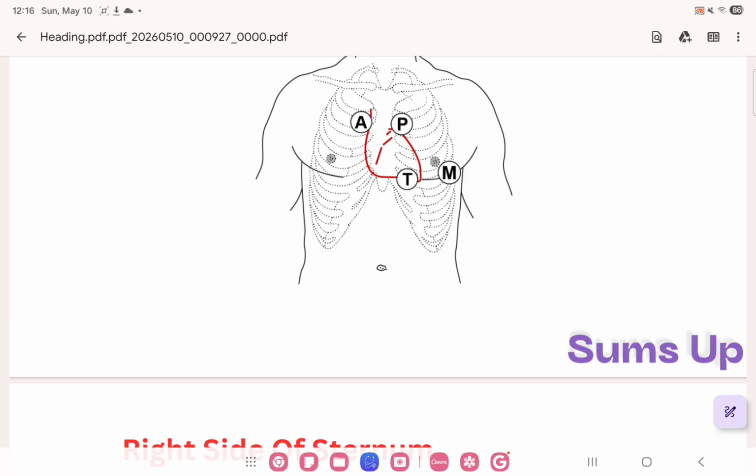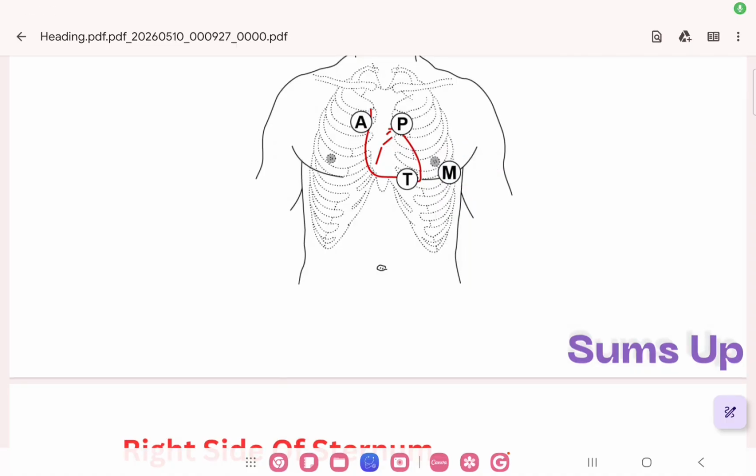Now going to the 4th or 5th intercostal space on the left side, that's your tricuspid area. And going forward to the mid-clavicular line in the 5th intercostal space, it's your mitral area, also known as the apex.